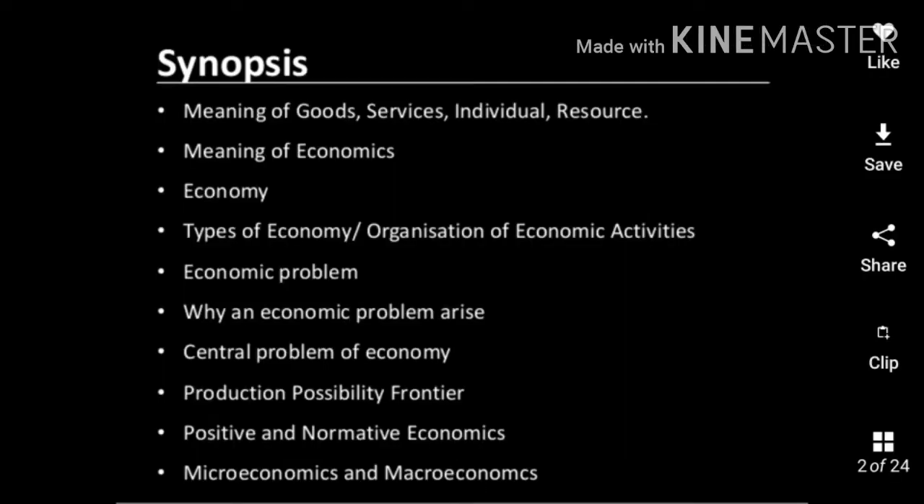These are the topics we are going to cover in this chapter: meaning of goods, services, individual, resource, meaning of economics, economy, types of economy, economic problem, why an economic problem arises, central problems of an economy, production possibility frontier, positive and normative economics, micro and macroeconomics. We shall divide the topics into two sessions. We shall complete till central problems of an economy for better understanding, and the remaining in the next session.